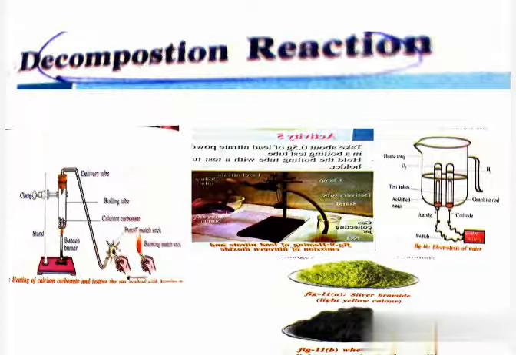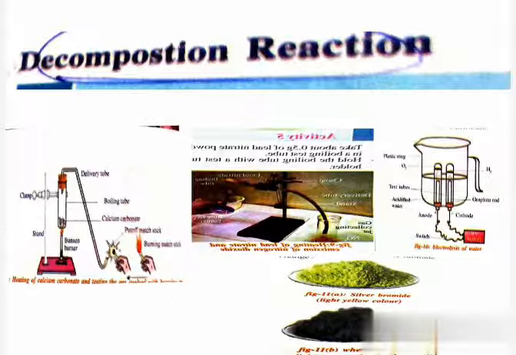If the candle burns brightly at the mouth of the test tube, then the gas evolved is oxygen. Next, the candle is put off with a pop sound at the mouth of another test tube. The gas in that test tube is hydrogen. If the candle is put off with a pop sound, then the evolved gas is hydrogen.